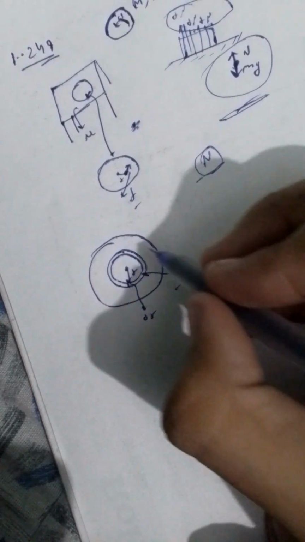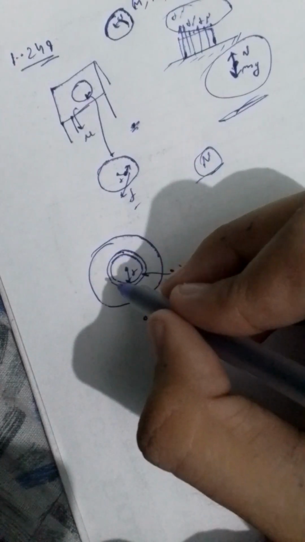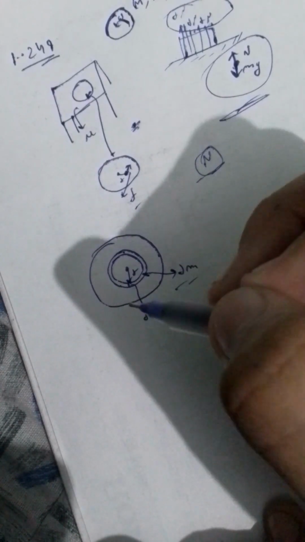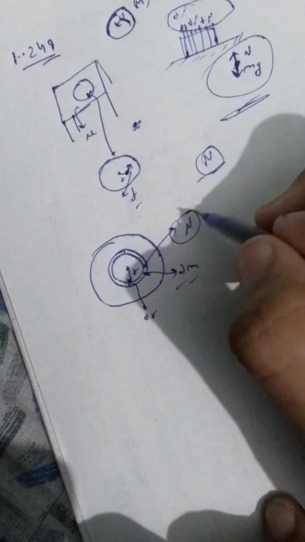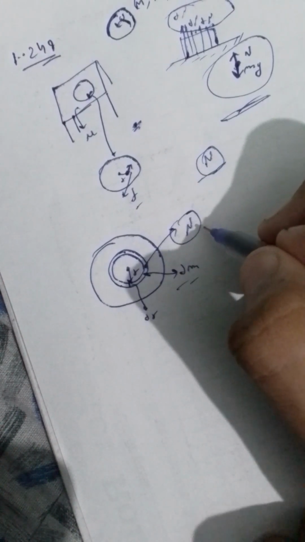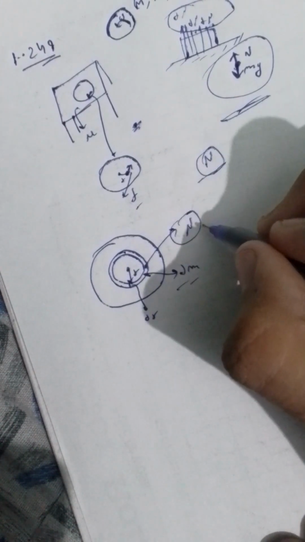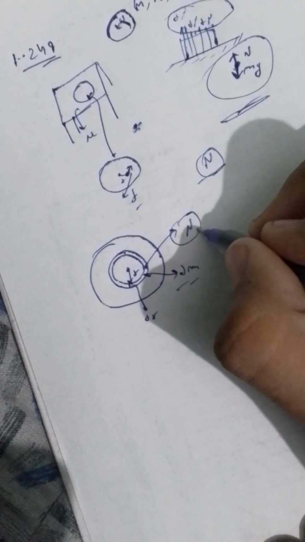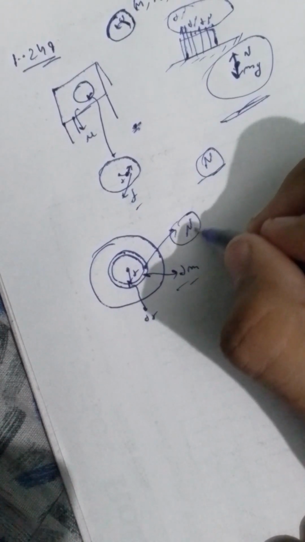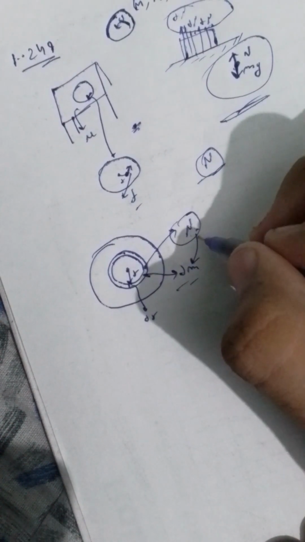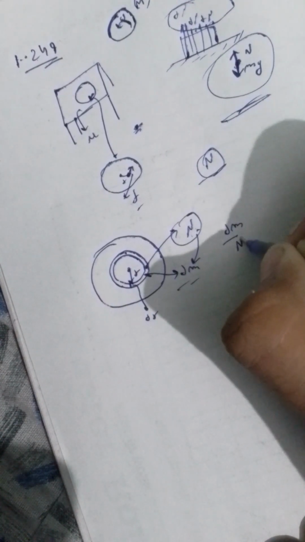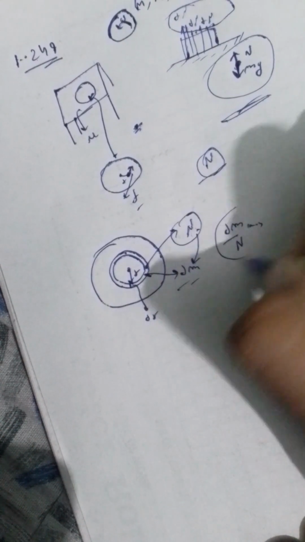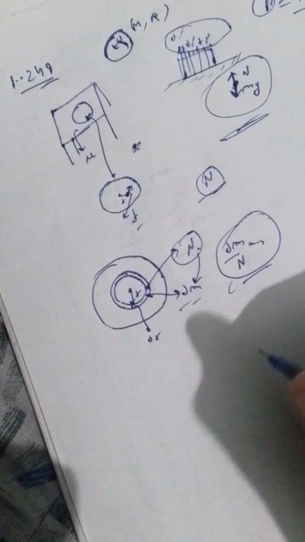Consider very small particles here. Let's suppose this has n particles, n can be infinite also, but we don't care about that. If n particles make dm mass, then one particle will have dm upon n mass.